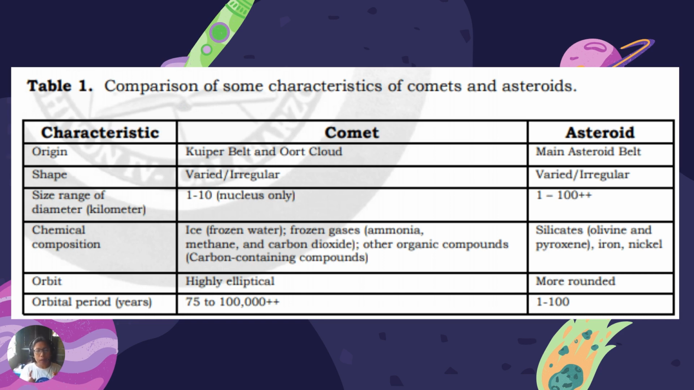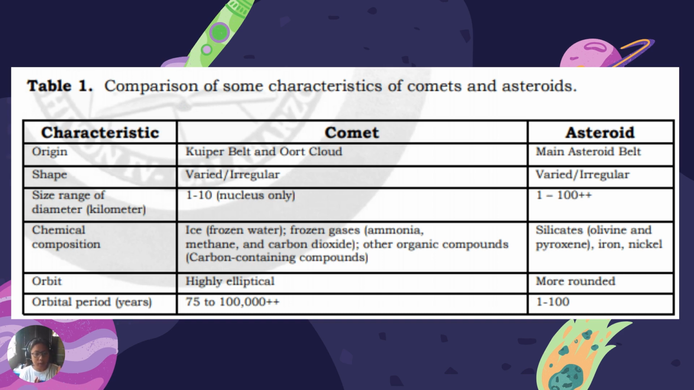Okay, remember that. Then, when we say asteroids, they are made up of silicates. Silicates, meaning to say it has the presence of silicon as its element. Okay? And oxygen. Not only silicon and oxygen, it also has olivine and pyroxene, iron, and nickel. So, that is the difference between comet and asteroid in terms of their chemical composition. Kung ano yung bumubuo sa kanila.